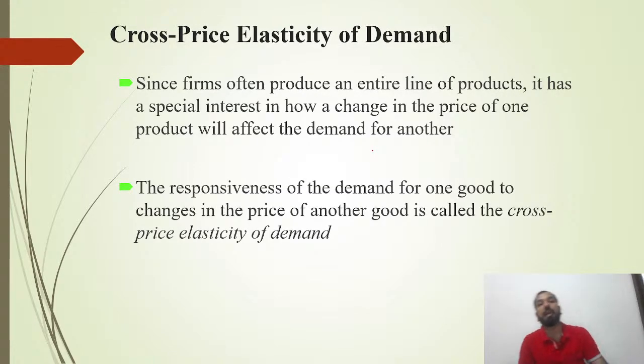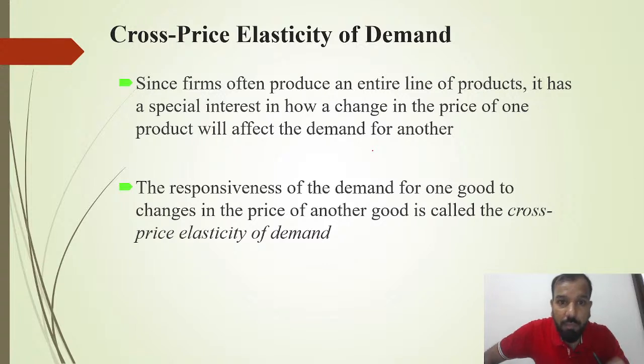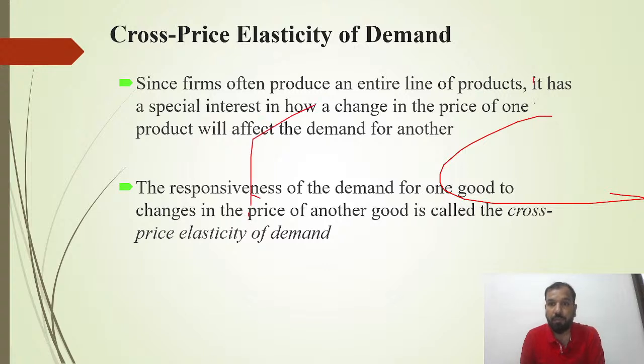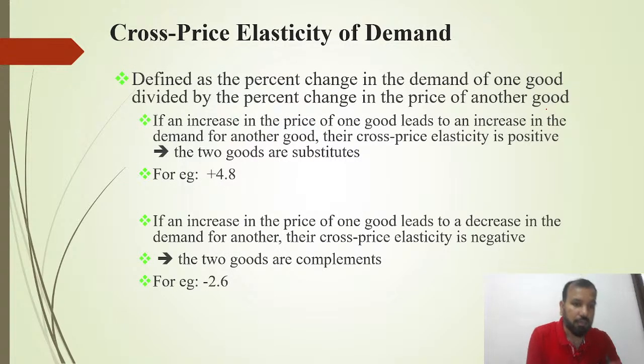What is all about the cross price elasticity of demand? Since firms often produce an entire line of products, they have a special interest in how a change in the price of one product will affect the demand for the others. The responsiveness of demand for one good to a change in the price of another good is called cross price elasticity of demand. Suppose that the price has increased for one product, how does it impact the demand of the other product? That is called cross price elasticity of demand. It is defined as the percentage change in the demand of one good divided by the percentage change in the price of another good.